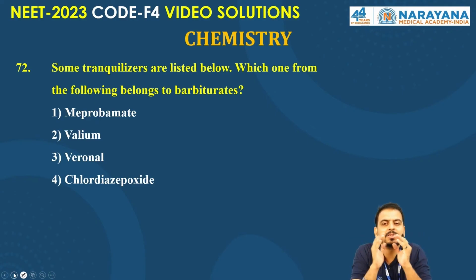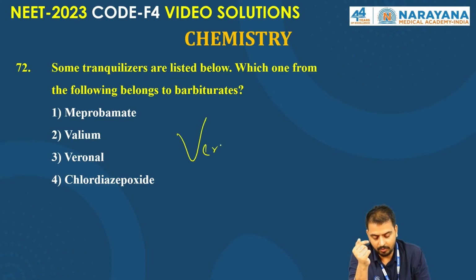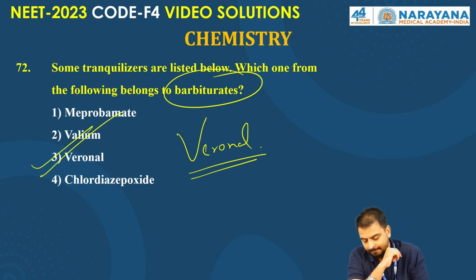Some tranquilizers are listed below. Valium is a tranquilizer, methylphenidate is a tranquilizer, chlordiazepoxide is a tranquilizer, but Veronal is the only tranquilizer which falls in the category of barbiturates. I hope it's clear. Right.